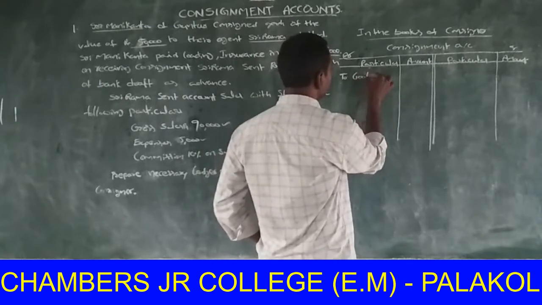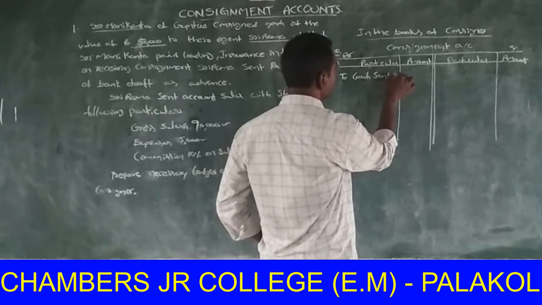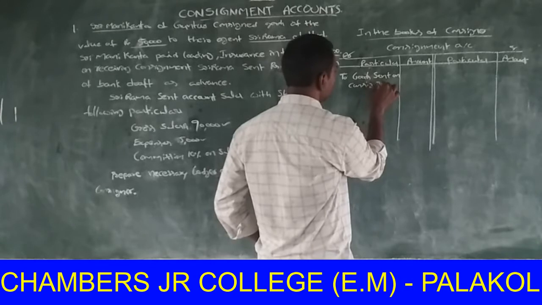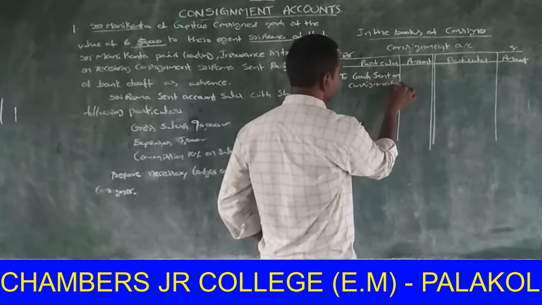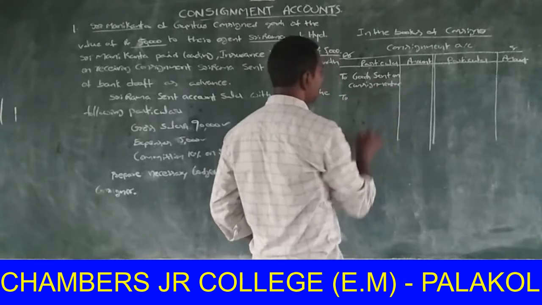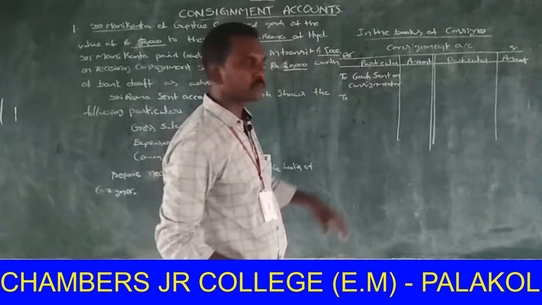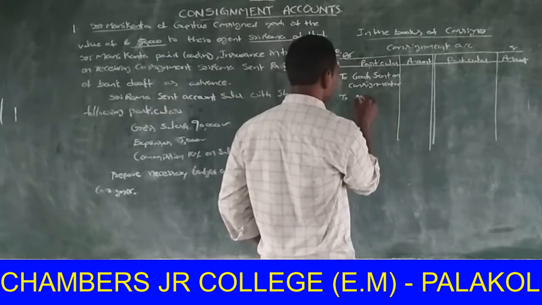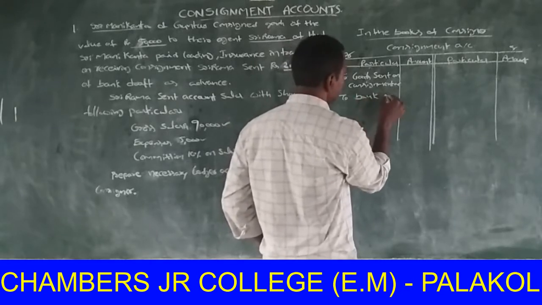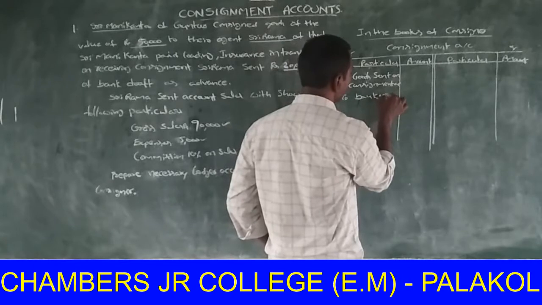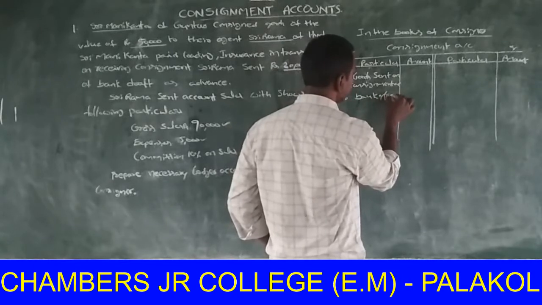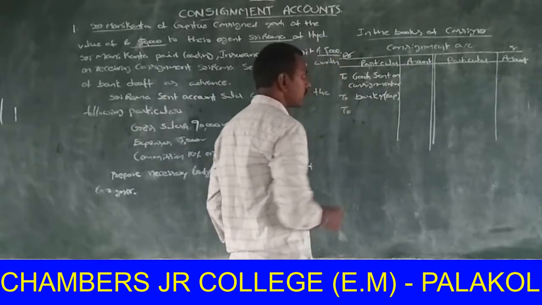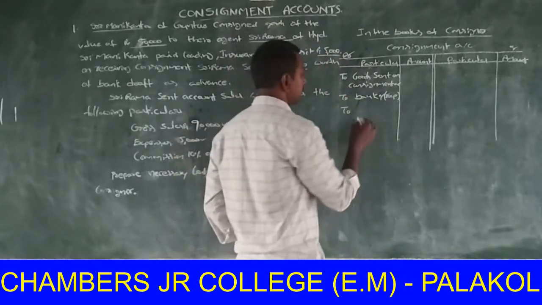The second one is expenses of consignor, that is, in bank account, in brackets expenses of consignor. Next, the third one, expenses of consignee.